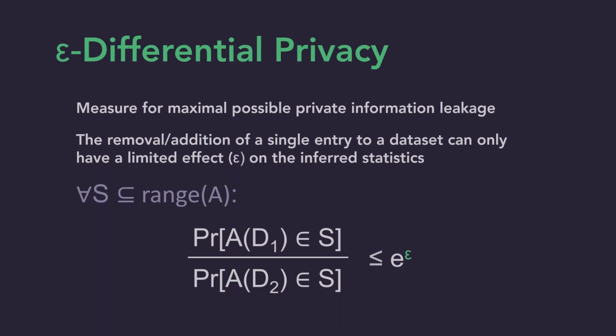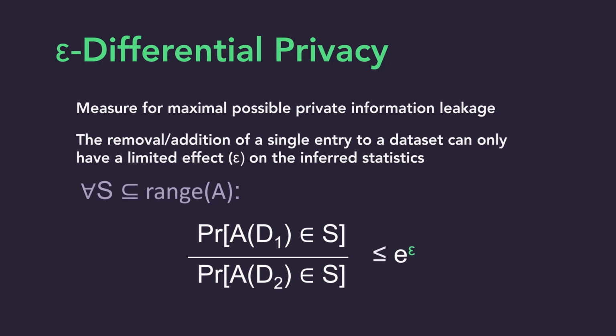Enter epsilon differential privacy, a mathematical formula to measure the maximal possible leakage of private information when using disclosure avoidance methods. The formula is based on one key concept: the removal or addition of one entry in a dataset can only have a limited effect on the inferred statistics. Otherwise, the difference between these two statistics might give away information about this one new record. When you look at the formula, however, you might not be convinced yet. Let's break it down together step by step.